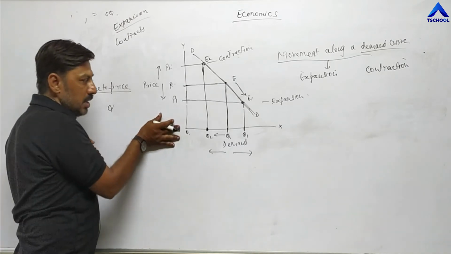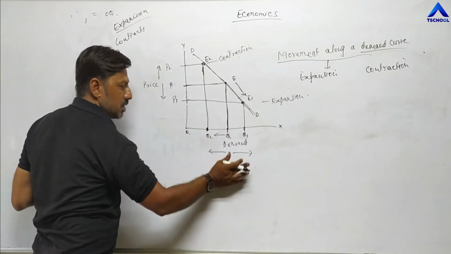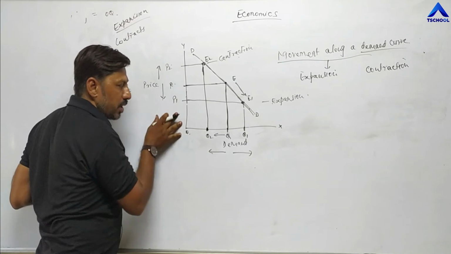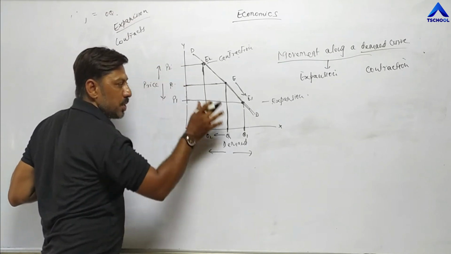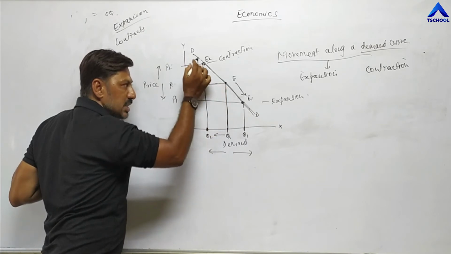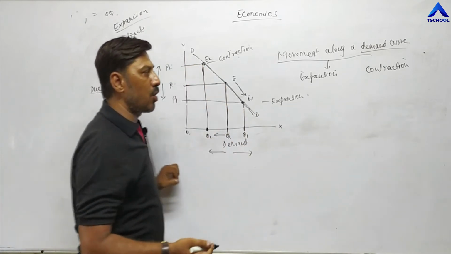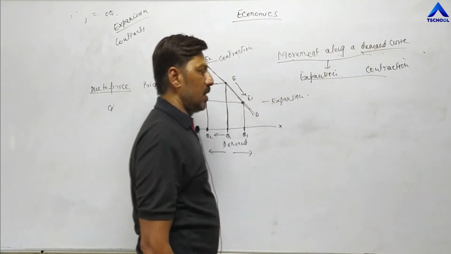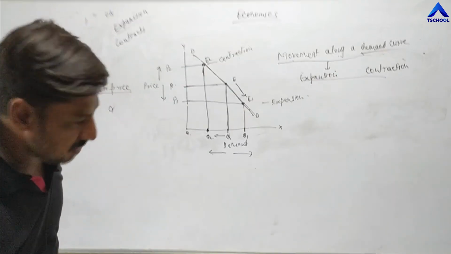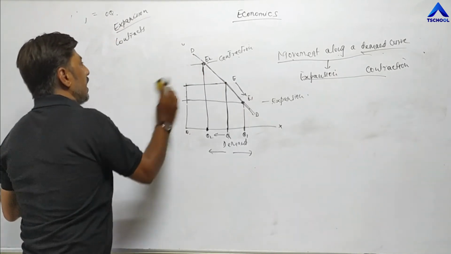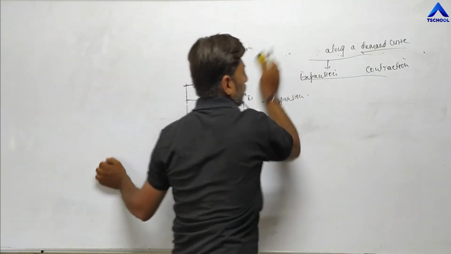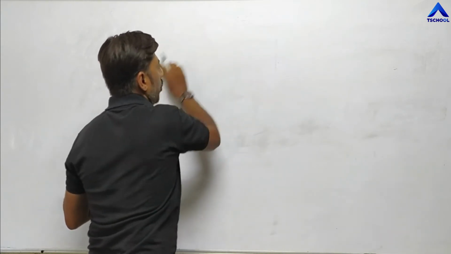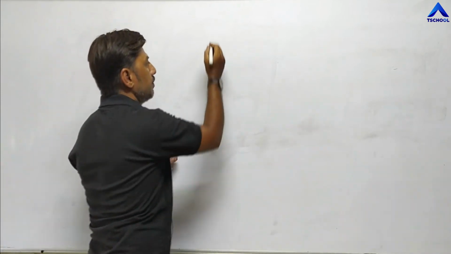I have shown this diagram separately also, one for expansion, one for contraction. Now this is combined for both. Through this combined diagram, you can understand that whether it is contraction or expansion, the equilibrium point moves, but on the same line. That's why expansion and contraction are also known as movement along a demand curve. Next topic is increase and decrease in demand.